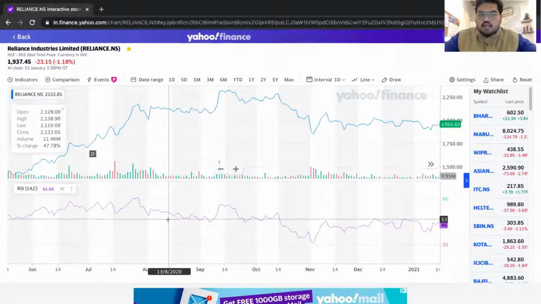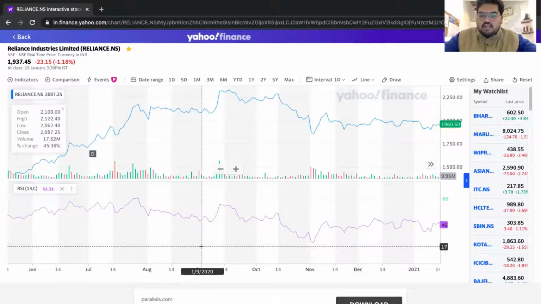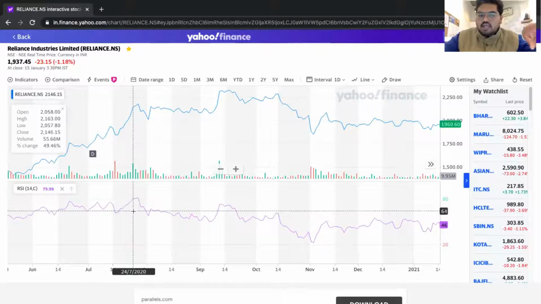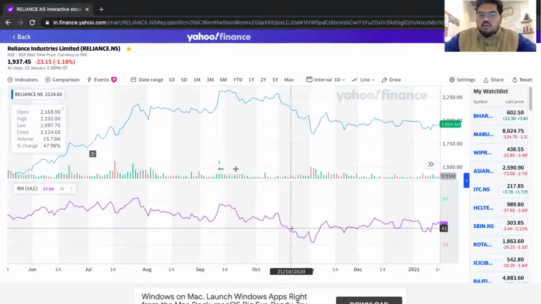Now you need to understand a few elements about RSI. RSI ranges from 20 to 80, which is called a band, all right? And the line basically is either between them or above them or below them, all right? Now, when the line is between them, there might be a trend occurring, or if it's above them, that means it's overbought, and if it's below them, that means it's oversold. So let's just look at the concept.